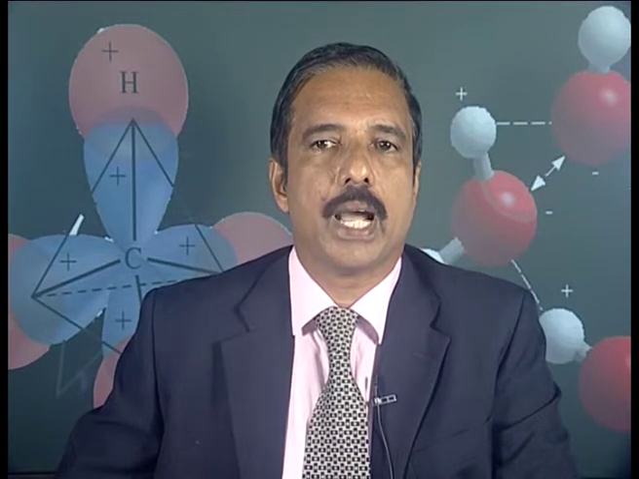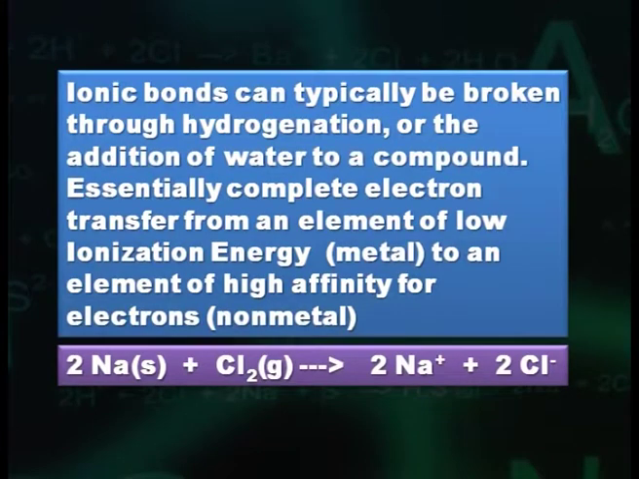Compounds displaying ionic bonds form ionic crystals, in which ions of positive and negative charges hover near each other, but there is not always a direct one-to-one correlation between positive and negative ions. Ionic bonds can typically be broken through hydrogenation or the addition of water to a compound. Essentially, there is complete electron transfer from an element of low ionization energy, like a metal, to an element of high affinity for electrons, that is a non-metal.